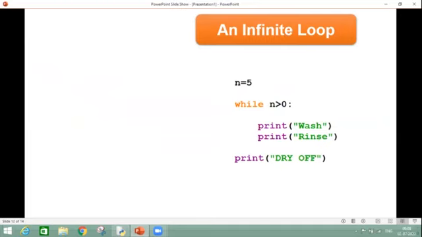Next example is the while infinite loop. Why do we call it an infinite loop? Let's understand this.